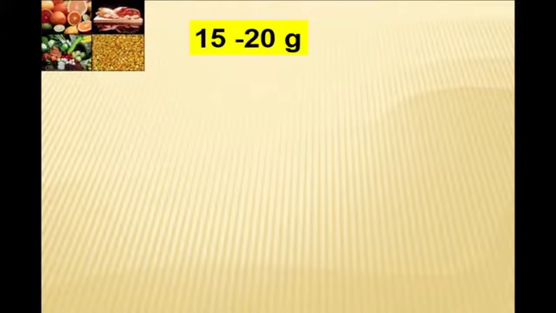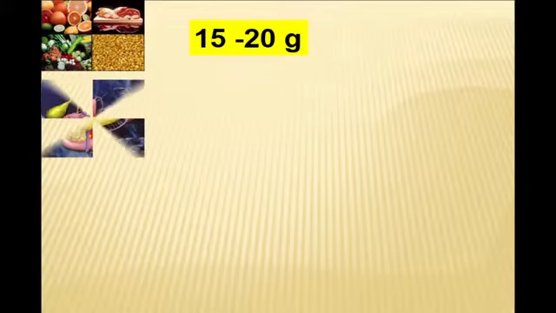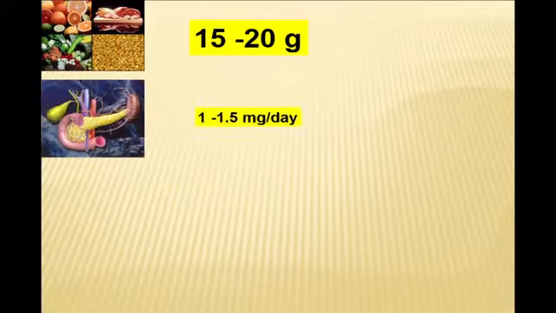Every day with different food we take approximately 15-20 grams of iron.